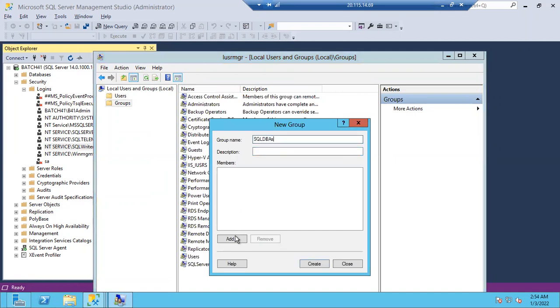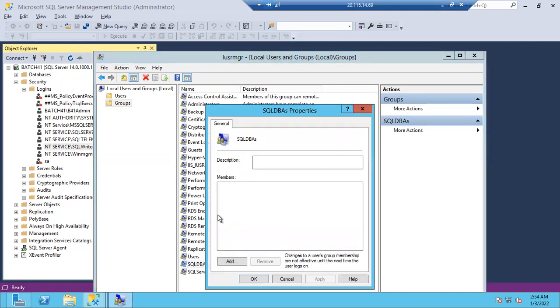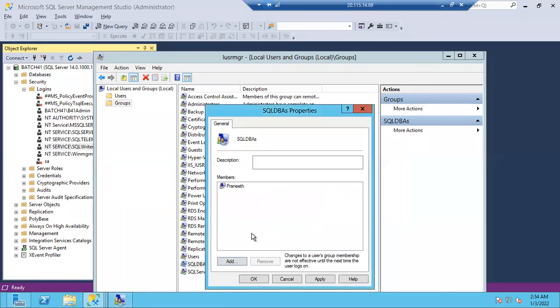Okay, I can add people. I have to add people here. If I simply create it, it will be created, no issues. But as of now in this group, no users are there. Double click, you can see no users. If I want to add Praneeth, I can add Praneeth here. I have to type Praneeth's name and check names. If Praneeth is created, then only I can get his name like this, computer name slash username. Click OK.